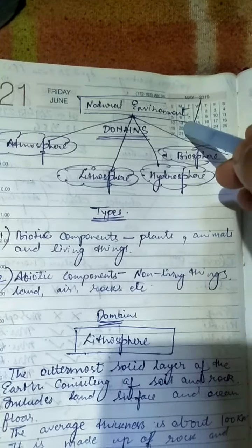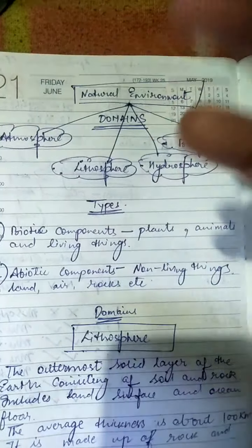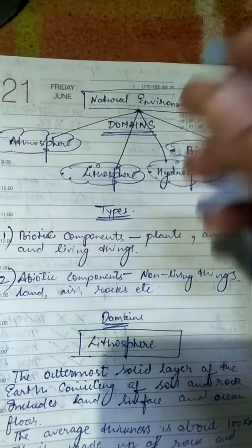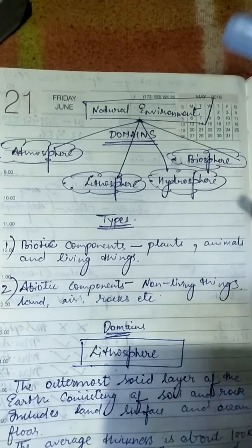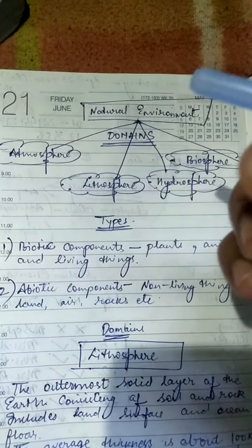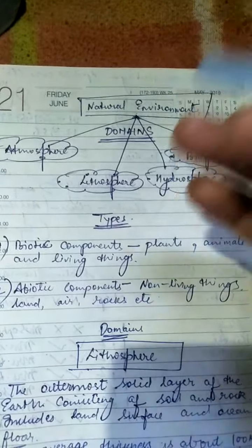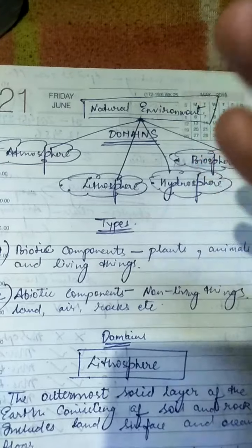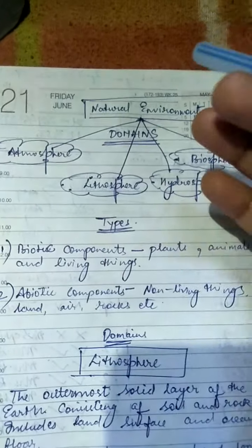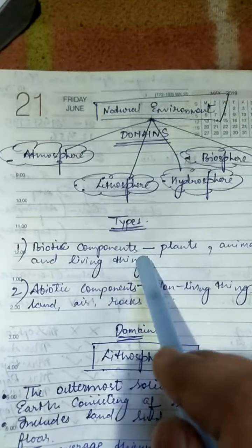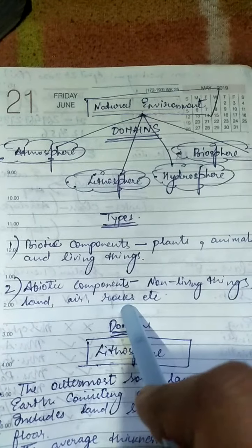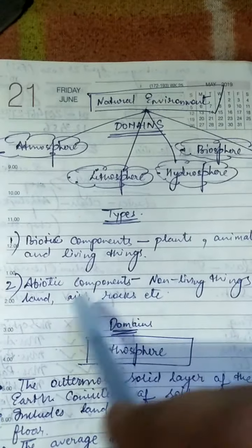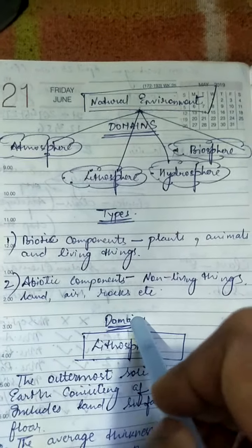Natural environment includes all the gifts of nature. It means whatever things or resources gifted to us by nature, like land, water, air, plants, and animals, form a part of the natural environment. It includes both biotic components and abiotic components.